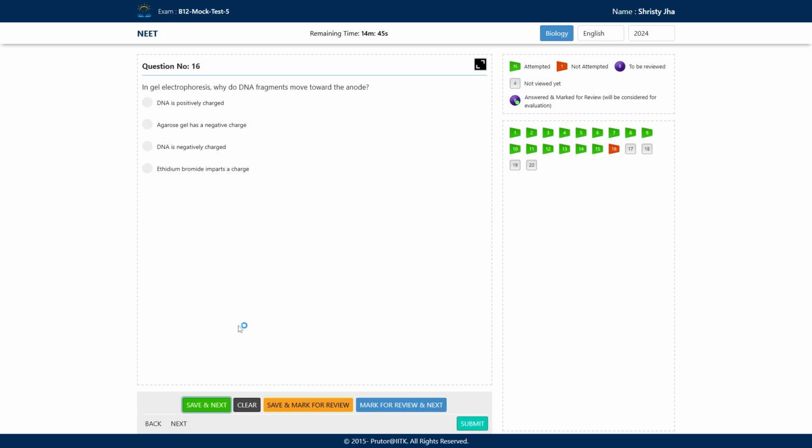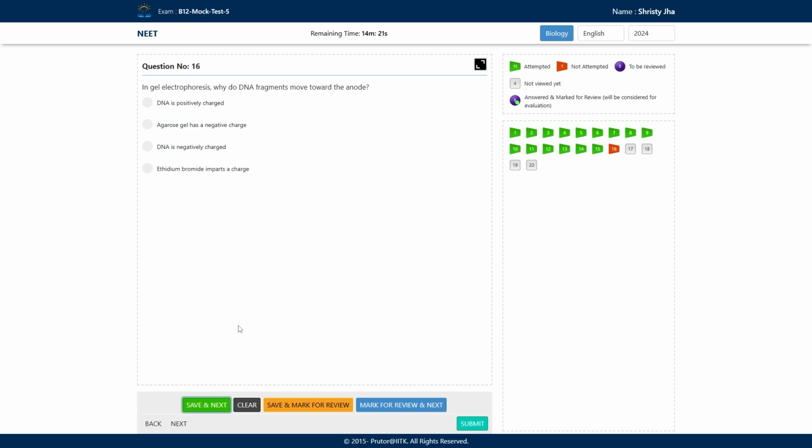Let's see the next question. This question comes from gel electrophoresis. In gel electrophoresis, why do DNA fragments move towards the anode? They are asking why, when we run gel electrophoresis, DNA fragments move toward the anode. Anode means the positive electrode.